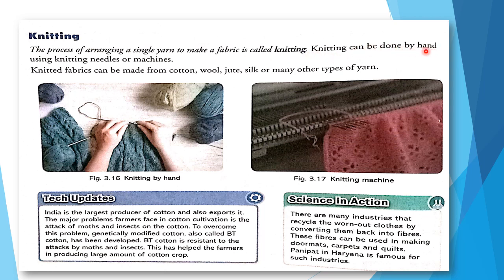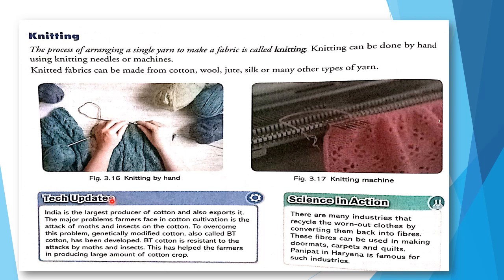Knitting can be done by hand using knitting needles, or by machines. Knitted fabrics can be made from cotton, wool, jute, silk, or many other types of yarn. So you see this one, knitting done by hand, and this one, knitting done by machines.